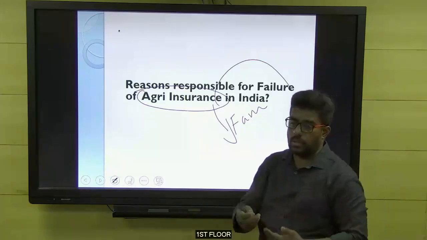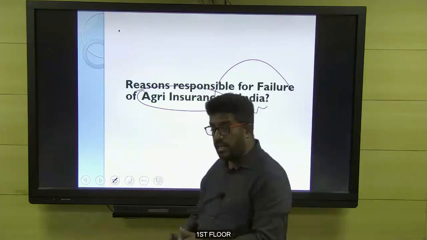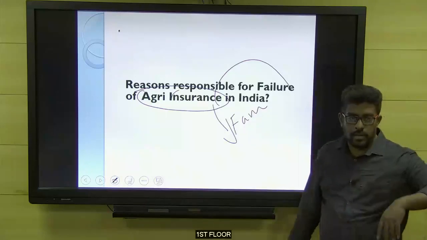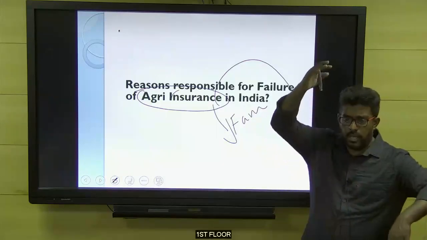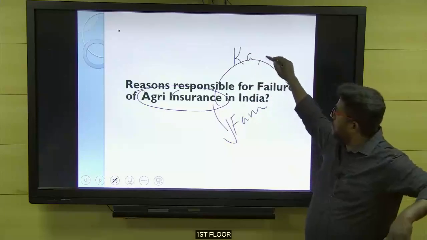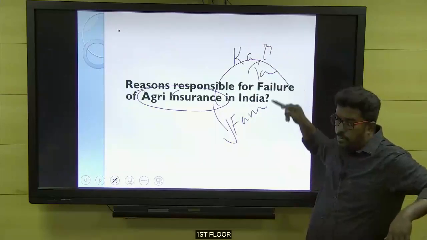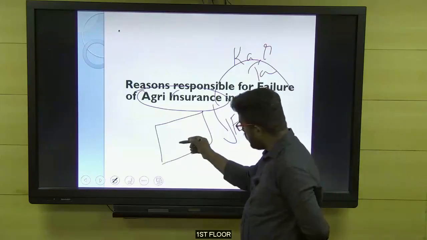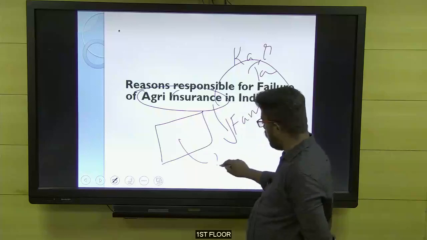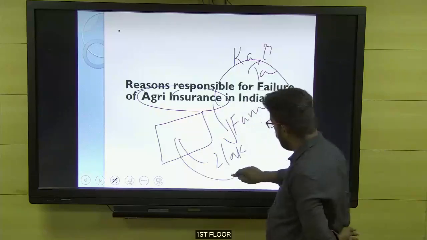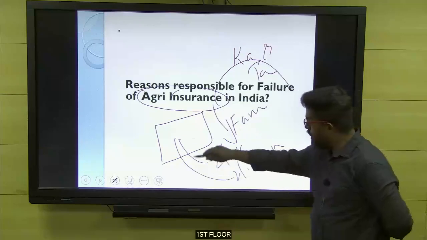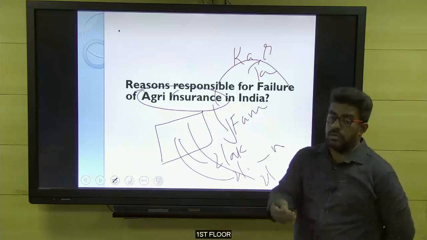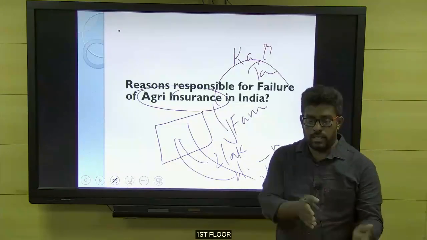Apart from that, the farmers are also corrupt. On one side, farmers don't have awareness; on the other side, there are farmers who have more awareness. In the newspaper it came two or three years back: farmers in Karnataka, Maharashtra and Tamil Nadu. For example, they insure a piece of land for 2 lakhs, then insure the same land for another 2 lakhs in their wife's name, and the same land for 2 lakhs in the son's name. The officials come to know, but they won't check because of the nexus between the politicians, officials, and the farmers.